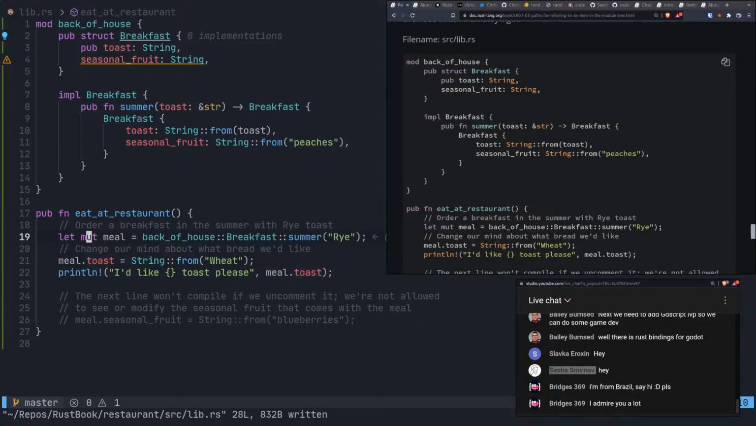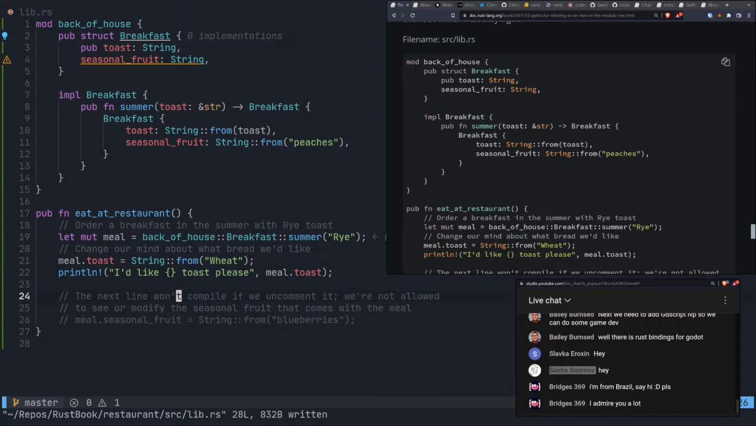Let me see. I'm a little confused by this. So we have this summer function here. Are you changing it? Was it initially rye, and then you changed it to wheat? I guess, I don't know. So I'd like blah toast, please. And then that's meal.toast. I didn't even read the comments here. Order breakfast in the summer with rye toast. Change our minds. Right. Okay.